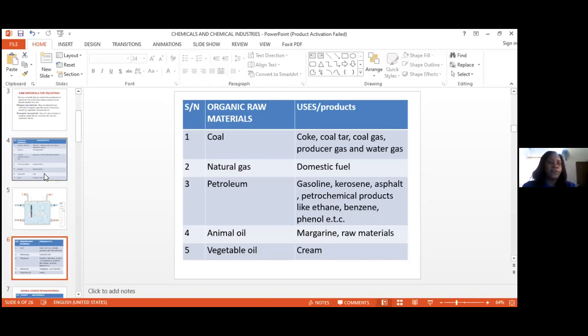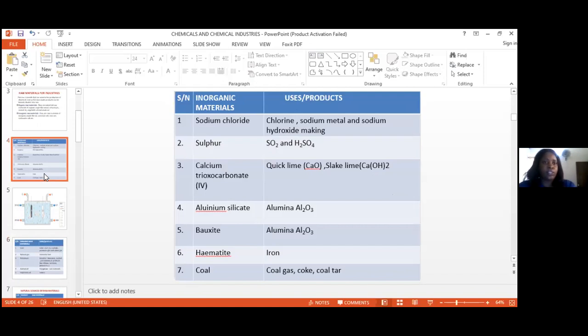Now we have the inorganic. So inorganic, the first one is sodium chloride, NaCl. Now, what is sodium chloride used for? It is used for the production of chlorine gas. It is also used for the production of sodium metal. It is also used for making sodium hydroxide. All these are products that are gotten from the conversion of what? Sodium chloride.